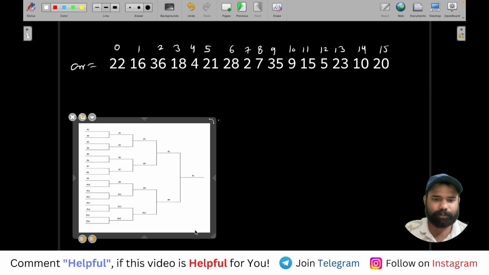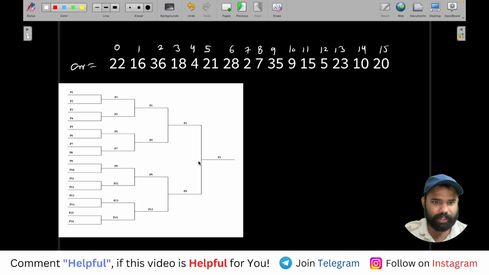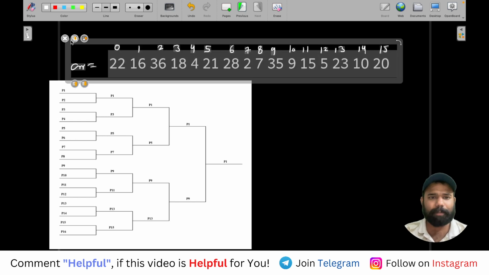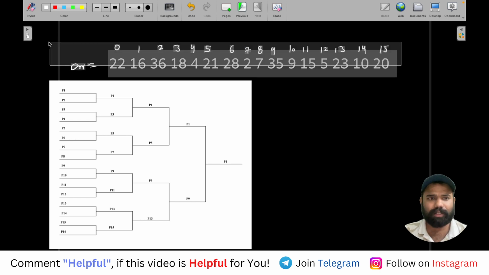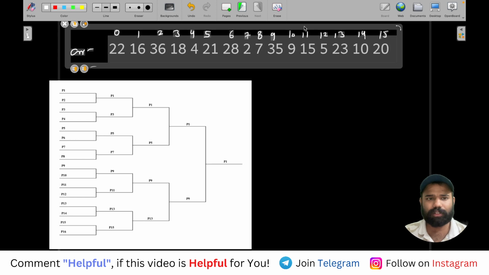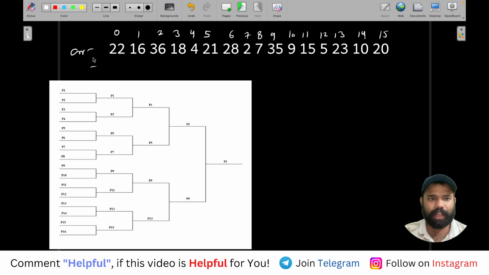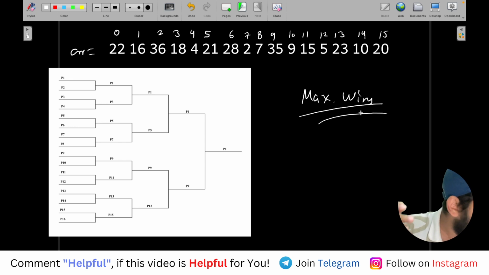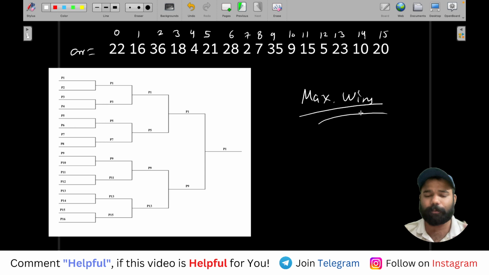So this is how guys the match will actually happen. Let me zoom it a little bit. Yeah. So this is how the match will actually happen, right? What is happening here is this is the whole array. And they are saying that this is how the tournament will actually happen. So basically, we have to find the maximum win by a player that can happen. कि भाई एक player कितने matches win कर सकता है? The maximum number of matches that can be won by each player, right? That is what we have to find.